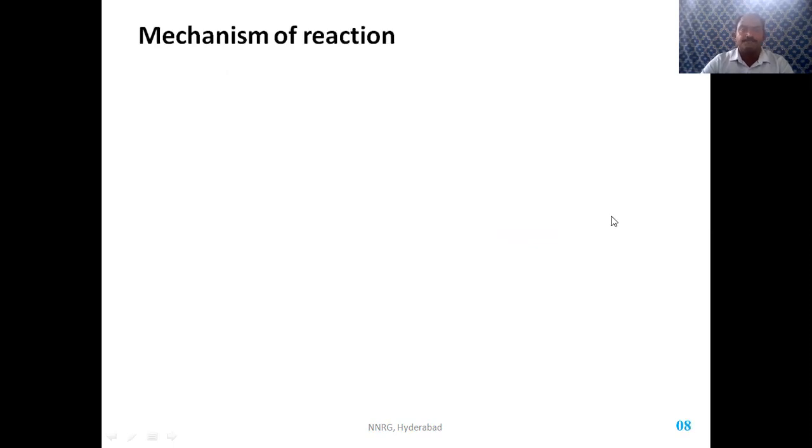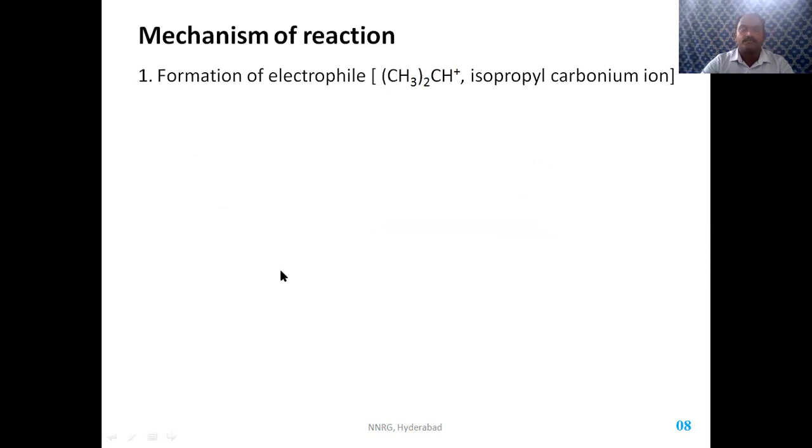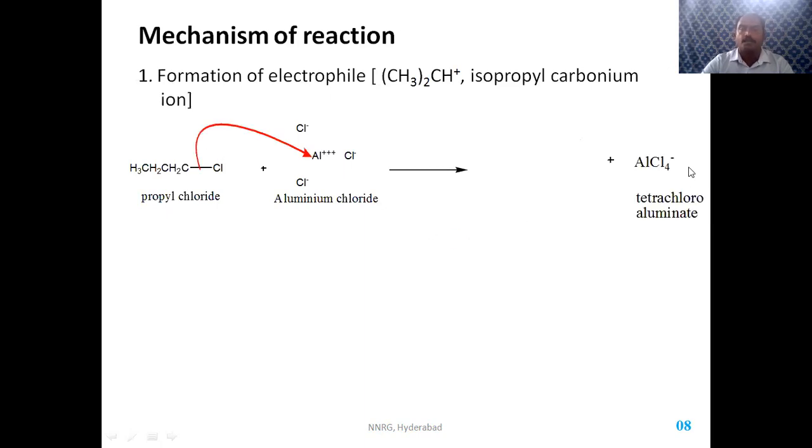If you see the mechanism of formation of the isopropyl carbonium ion: when propyl chloride reacts with aluminum chloride, the chloride takes a pair of electrons to the aluminum to form tetrachloroaluminate, and the carbonium ion formed is the n-propyl carbonium ion.